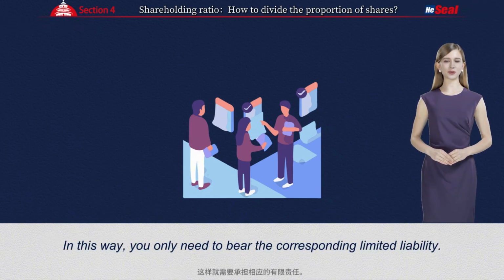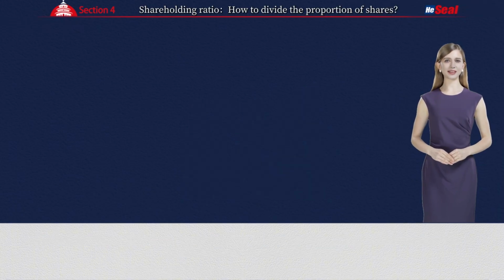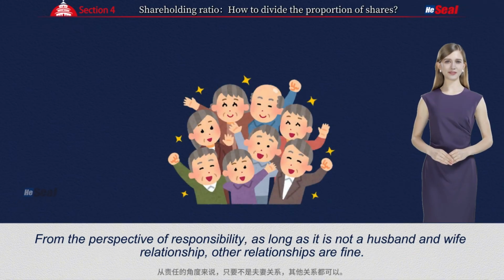In this way, you only need to bear the corresponding limited liability. This new shareholder can be a relative, friend, partner, etc., but it must not be a husband and wife relationship. If 2 shareholders under a company are husband and wife, then the company will also be regarded as a one-person limited company. From the perspective of responsibility, as long as it is not a husband and wife relationship, other relationships are fine.